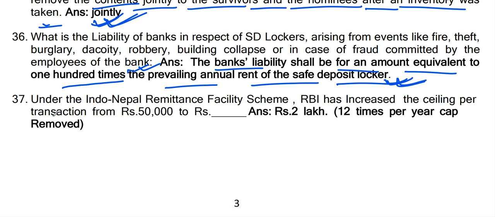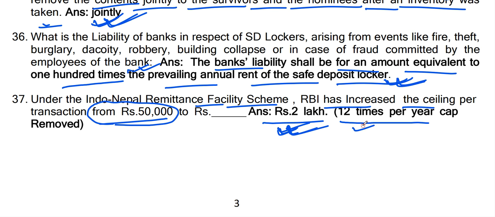Okay, fine. Question number 37. Under the Indo-Nepal remittance facility scheme, RBI has increased the ceiling per transaction from 50,000 to rupees dash. Earlier the ceiling was rupees 50,000 per transaction, but now it has been increased to rupees 2 lakh. Okay, and earlier there was a cap of 12 times per year. Now the cap has been removed.